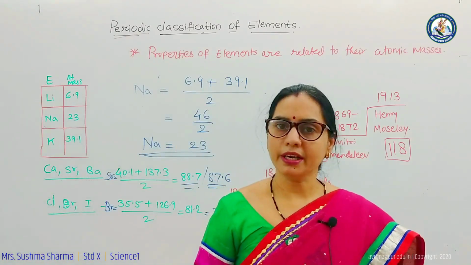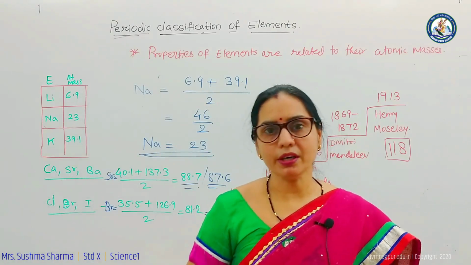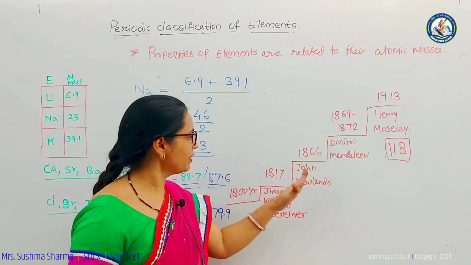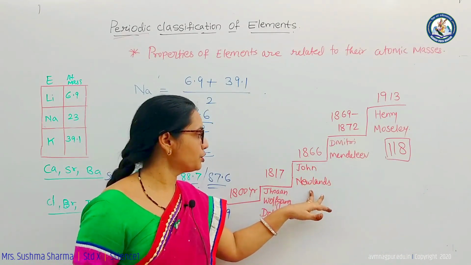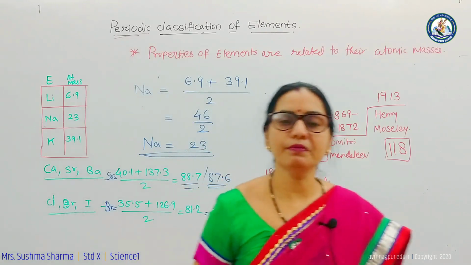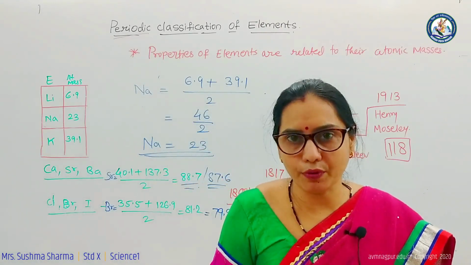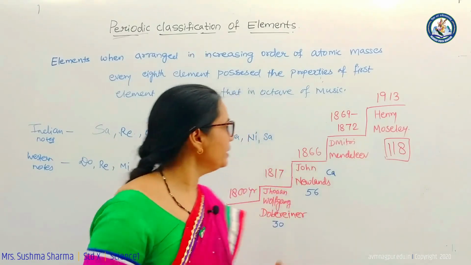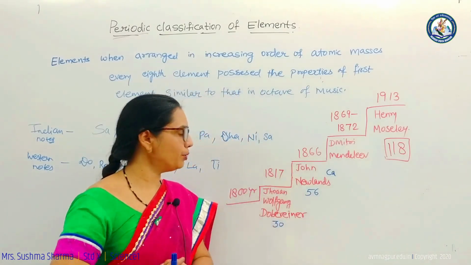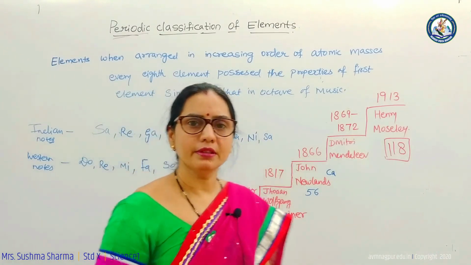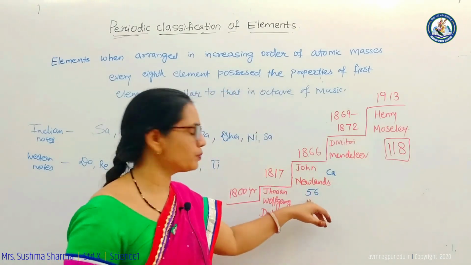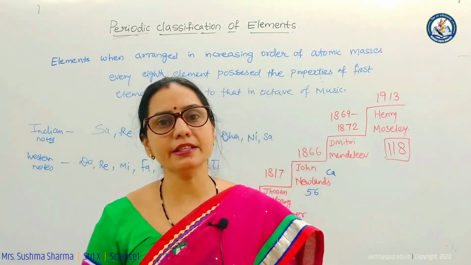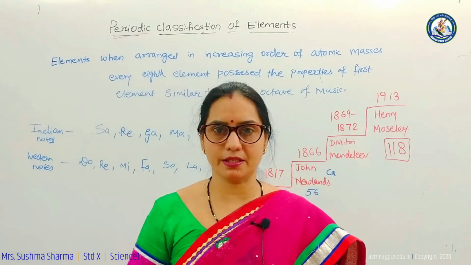Again, many scientists worked on this classification, and further in 1866 John Newland came forward with a new idea, the law of octaves. By the time 56 elements were discovered, and he arranged these elements in the increasing order of their atomic masses.